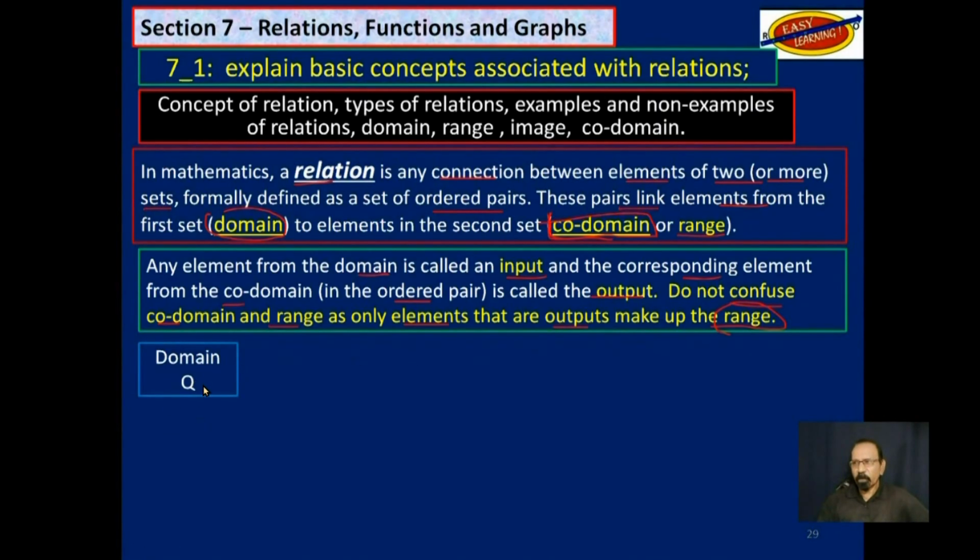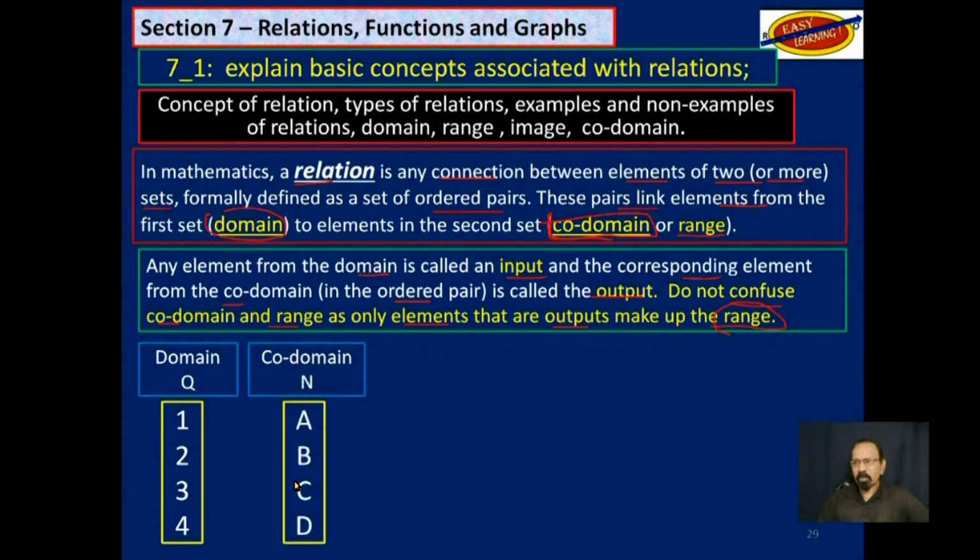So let's consider the domain Q that has the numbers 1 to 4, and the codomain N that has these letters. If there is a one-to-one connection, as you see here, 1 connecting to A, that's an ordered pair, 2 connecting to B, and so on, those are other ordered pairs.